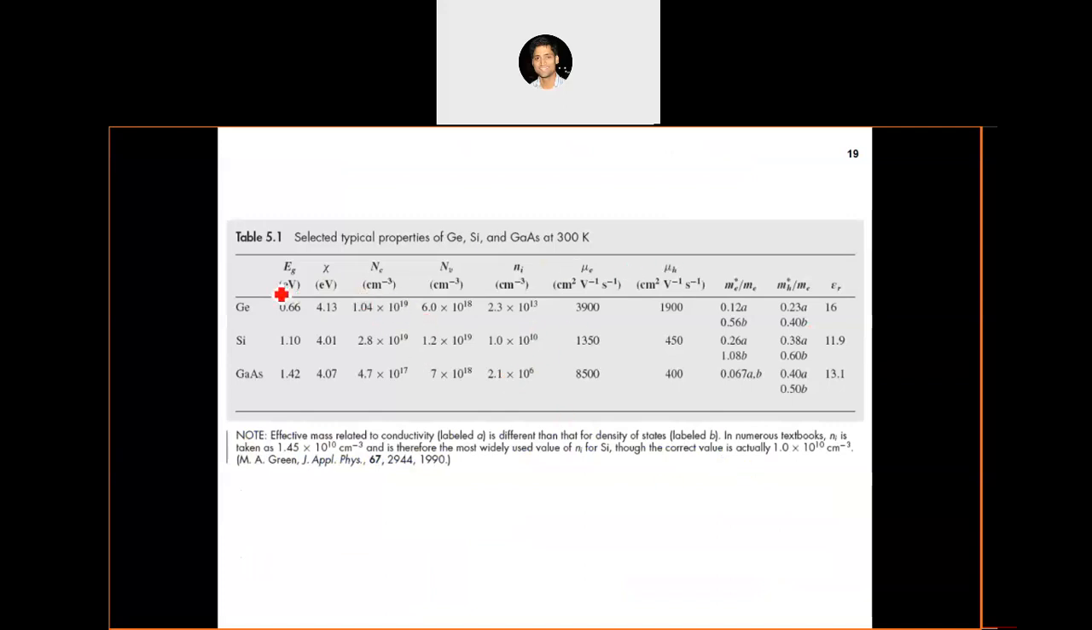This is showing some of the typical semiconductors being used these days: germanium, silicon, gallium arsenide. These and their fundamental properties, like band gap, electron affinity, effective density of states at the conduction band edge, and effective density of states at the valence band edge. All these are basic properties of some common semiconductors.